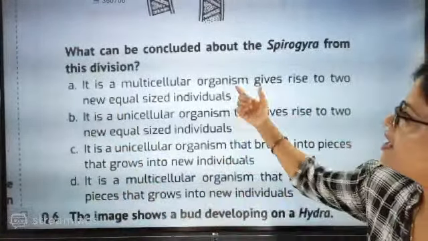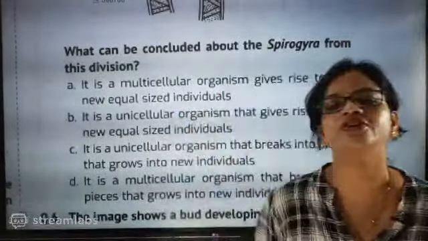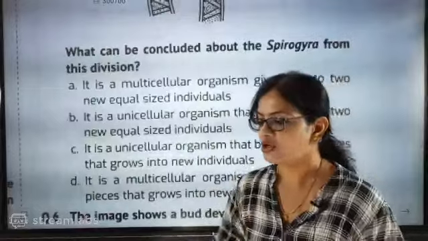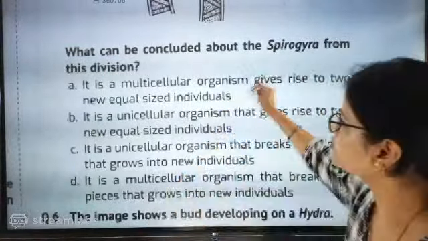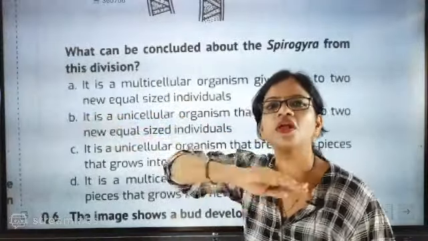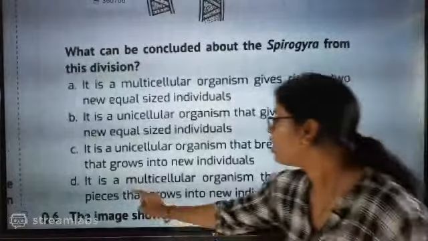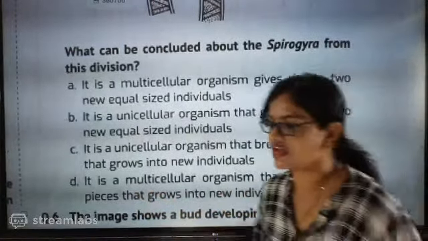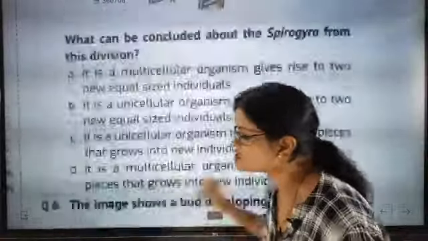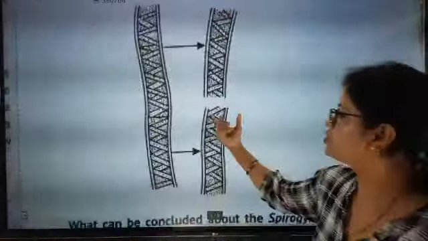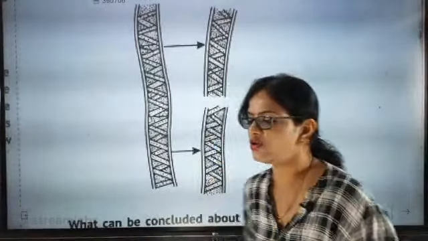Now they are telling that it is a multicellular organism giving rise to two new individuals. We said that fragmentation means it will cut into pieces. Two new individuals is not there; it is exactly going to cut into pieces. So since they said two equal individuals, cut that point. The option says it is a multicellular organism that breaks into pieces that grow into new individuals, and it can break into many pieces. That's why in the structure, to confuse you, they show only two pieces. In this way they are going to confuse you.